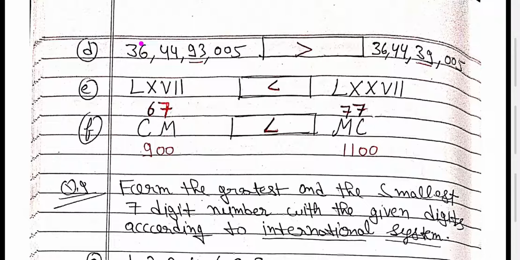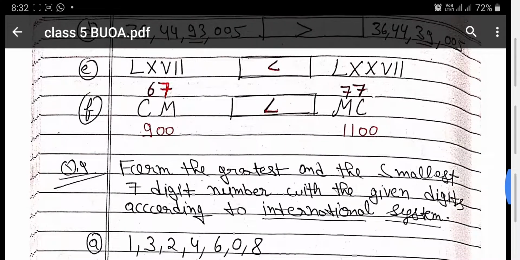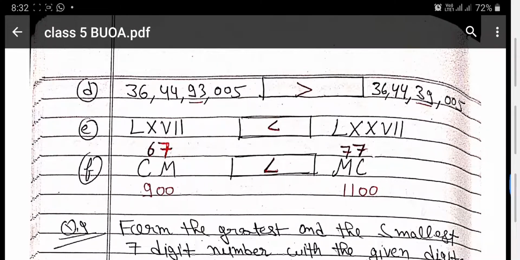36, 44, 93, 39. 93 is greater than 39, so you have to put the greater than sign here. Okay. Now one number comes here in Roman numerals form. First we have to convert. It is 50, then 10, 60, and then 7. It becomes 67, 50, 60, 70, then 77. So you tell me, 77, 67, which one is greater? 77. So it is less than.